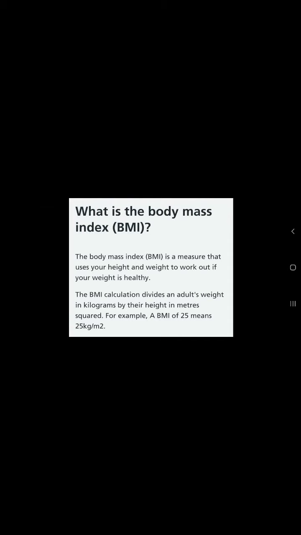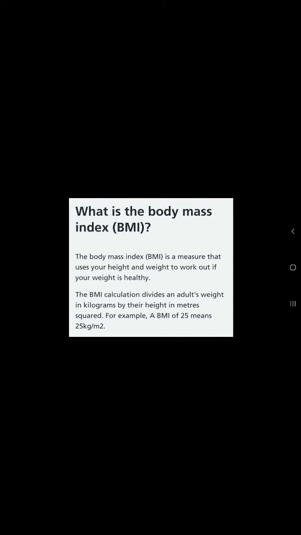So, first of all, I will tell you what is body mass index and what is BMI. BMI, or body mass index, is a measure that uses your weight and your height to work out if your weight is healthy. To find out the BMI, we need the weight and the height of an individual. The BMI calculator divides an adult's weight in kilograms by their height in meters squared.